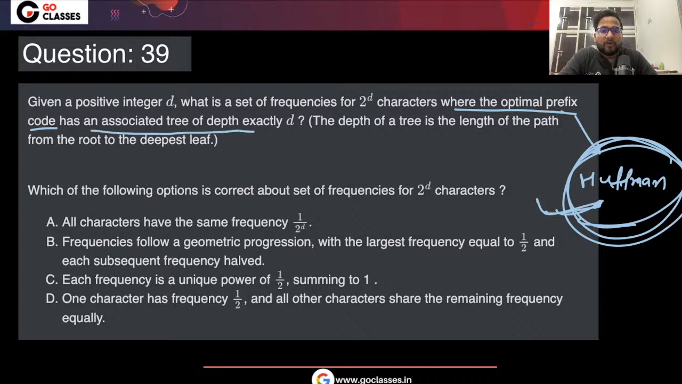Okay, it has an associated tree of depth exactly d. The depth is the length of the path. So they are saying you have 2 power d characters, and with these characters you want a Huffman tree having exactly d depth. I'm solving in the reverse way. If you have a tree, can you tell me a tree with depth d?